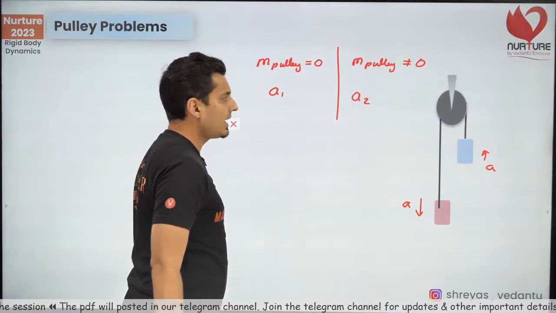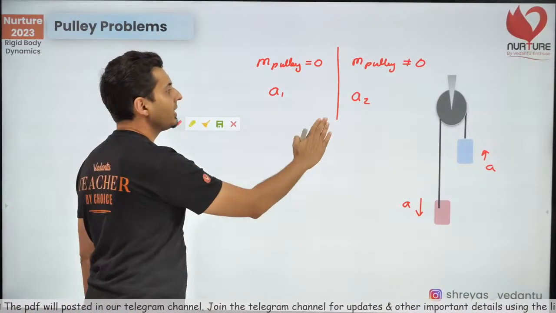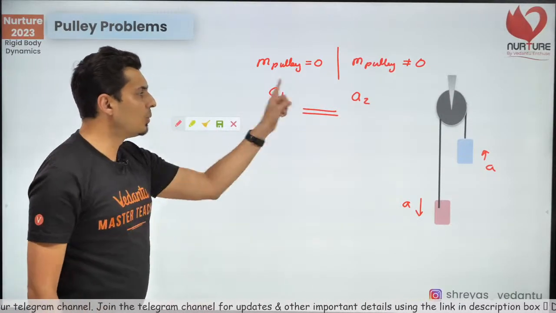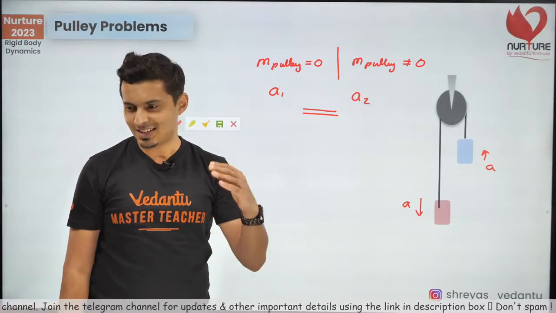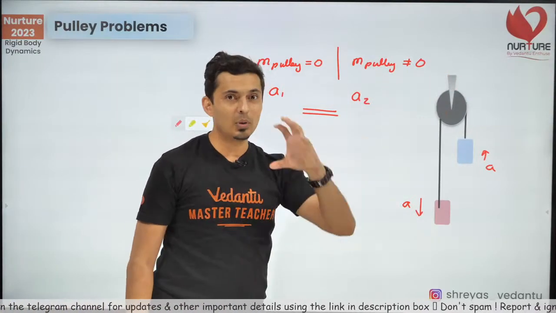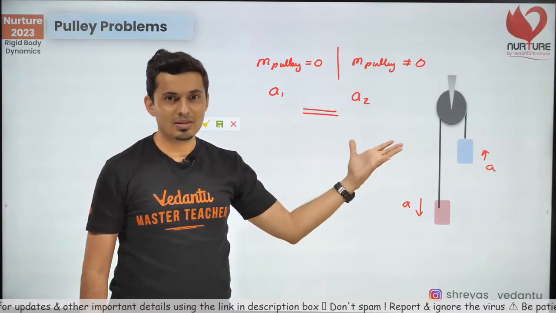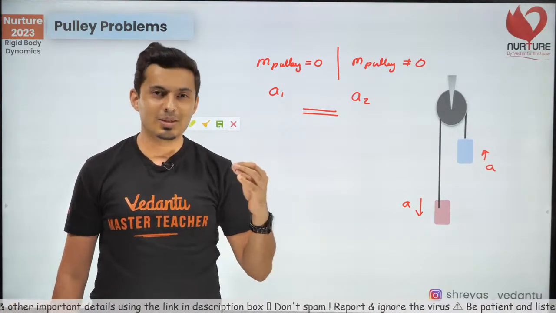Let's say the acceleration is a2. Which one do you think is more? Is a1 more than a2? Is a2 more than a1? If the mass of the pulley was there, what will happen compared with the situation when the mass of the pulley was not there?